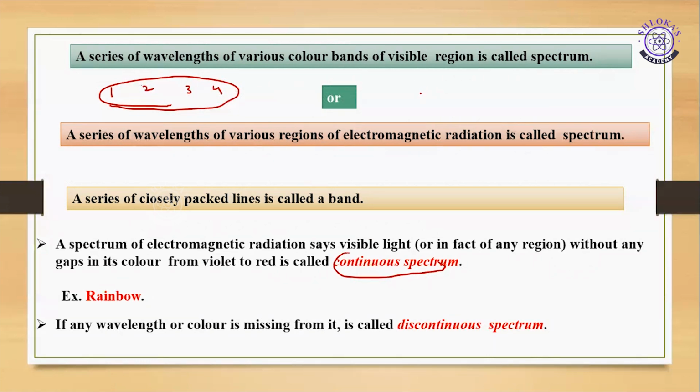Example, rainbow. In a rainbow, VIBGYOR, violet merges into indigo, indigo merges into blue, blue merges into green, green merges into yellow, yellow merges into orange, orange merges into red. This is an example of a continuous spectrum. And from this visible region, if I remove the blue color and yellow color, then whatever spectrum I get is called a discontinuous spectrum. If any wavelength or color is missing from it, then it is called a discontinuous spectrum, right?